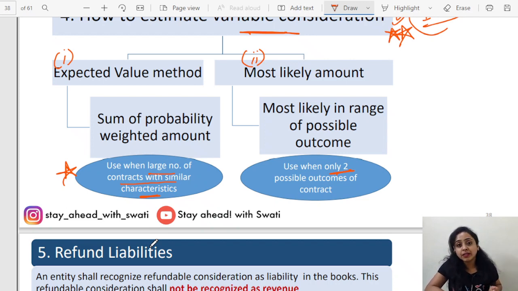Why are we using the method? Because we do not know the exact amount of the transaction price. There is variable consideration. And what about cash, non-cash consideration? Always take fair value, and if fair value is not available, then what you need to do is take the standalone price of that particular good and service as the transaction price.